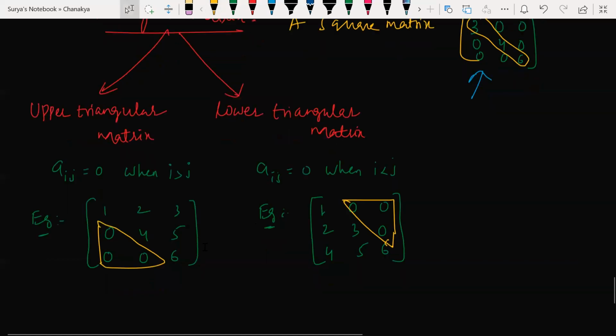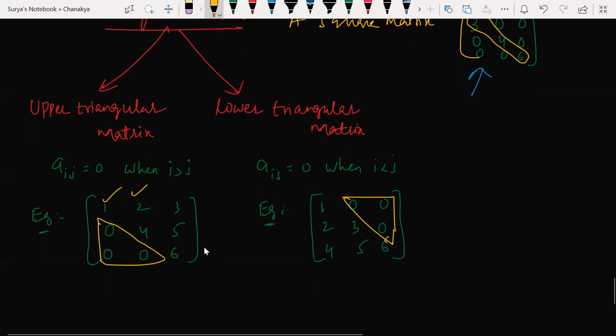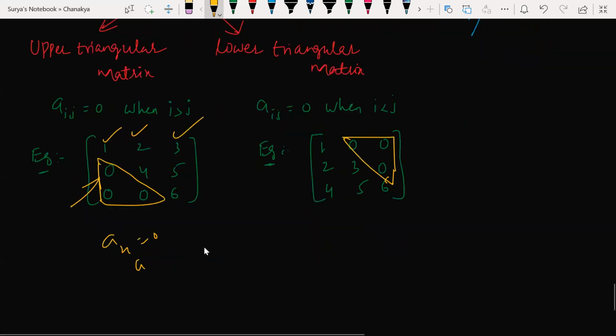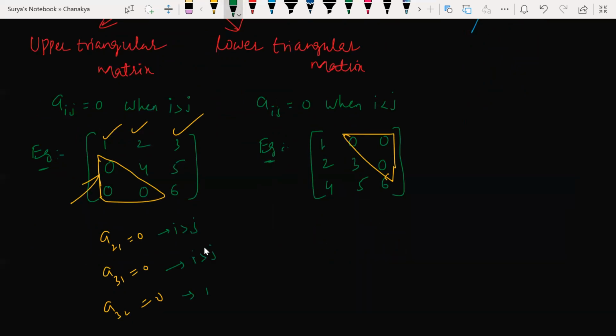Look at this here. A12, A13, A21. A21 is also equal to 0. Look at it, all the positions with i less than j are 0. A21 is equal to 0. A31 is equal to 0. A32 is also 0. Now look at it: here i is greater than j, here also i is greater than j, here also i is greater than j.